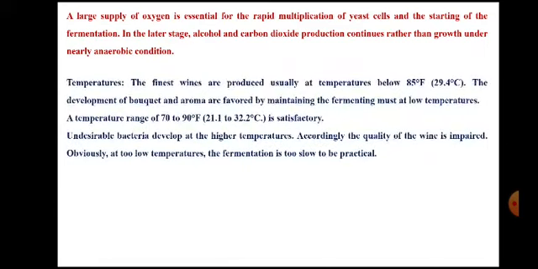So ethanol and carbon dioxide production will continue thereon rather than the growth of yeast cells, due to the production of anaerobic conditions. So generation of CO2 will also help in creating anaerobic conditions.